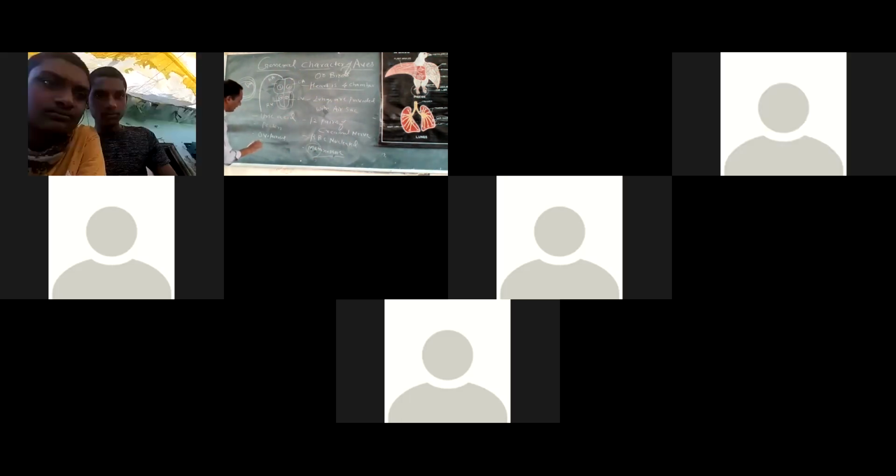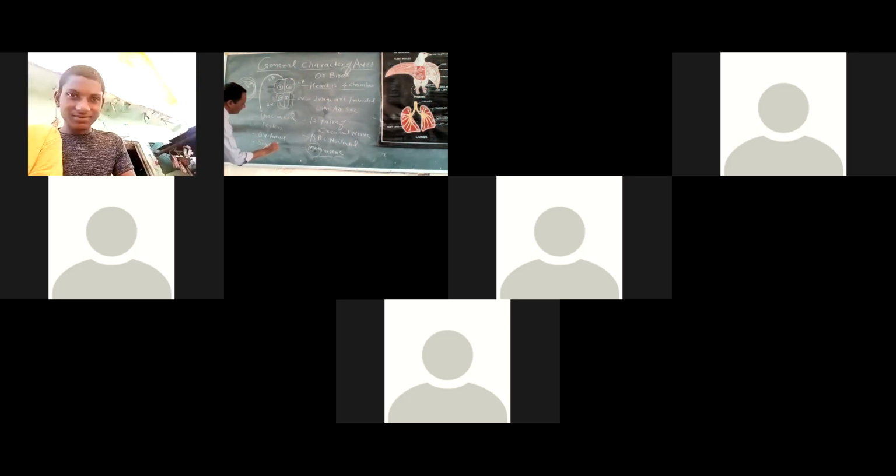The female has a single ovary and a single oviduct, to reduce body weight. Then these animals develop parental care. The urinary bladder is absent.